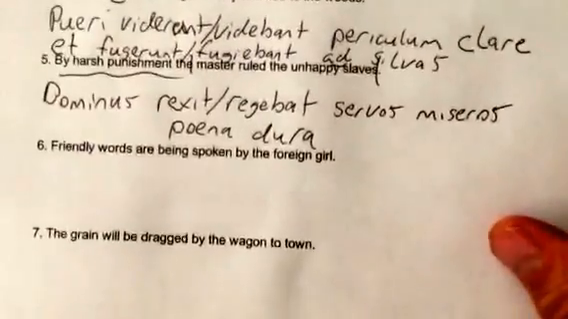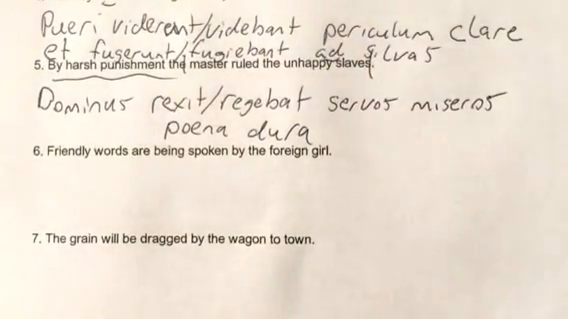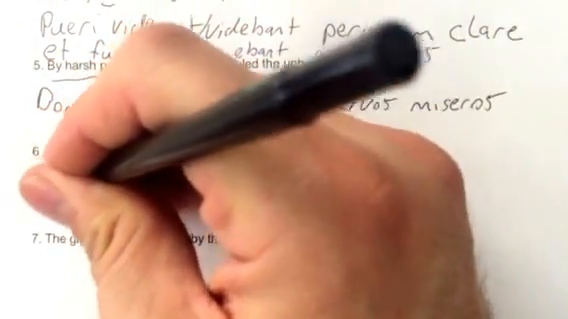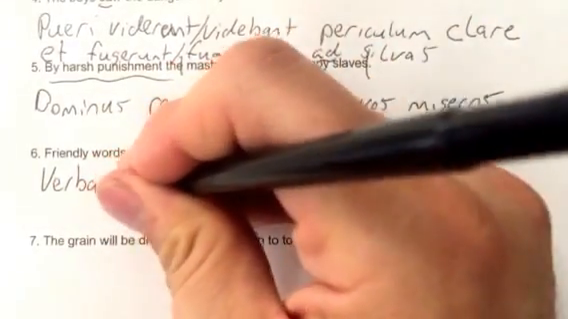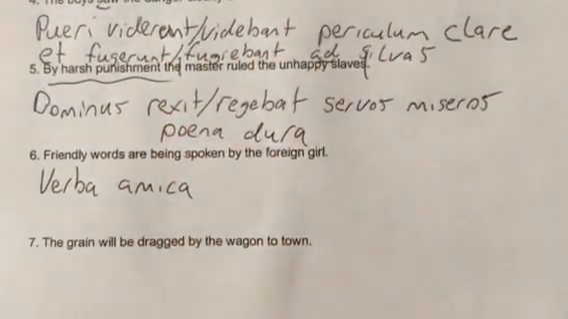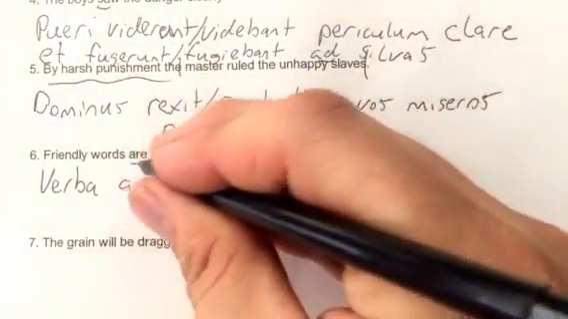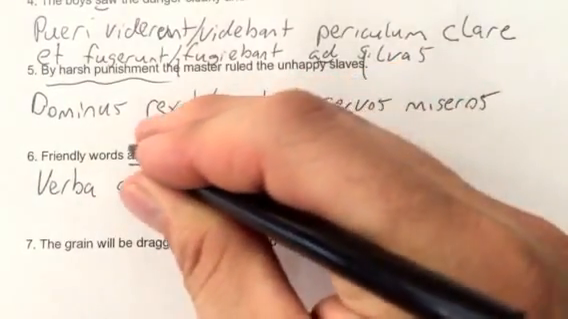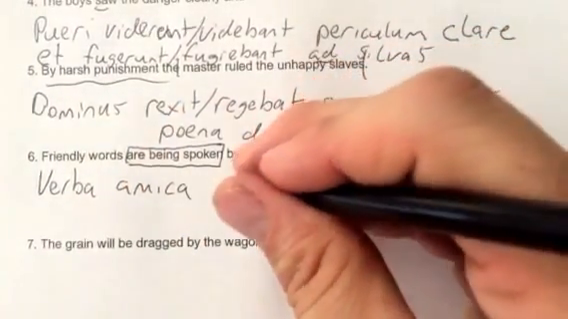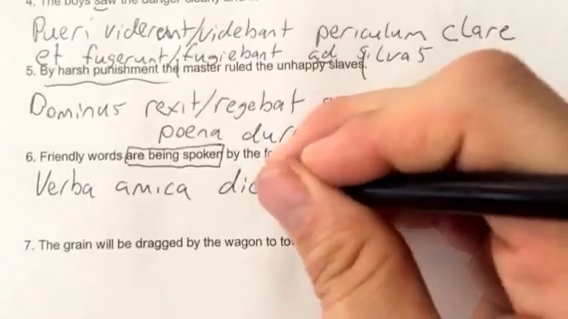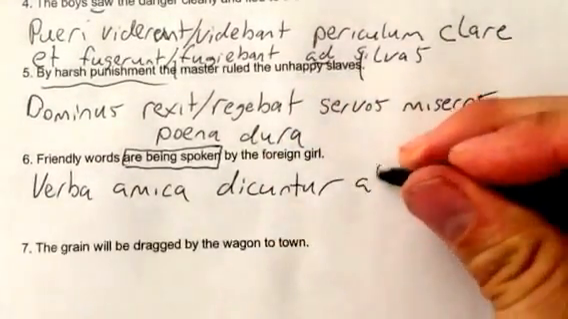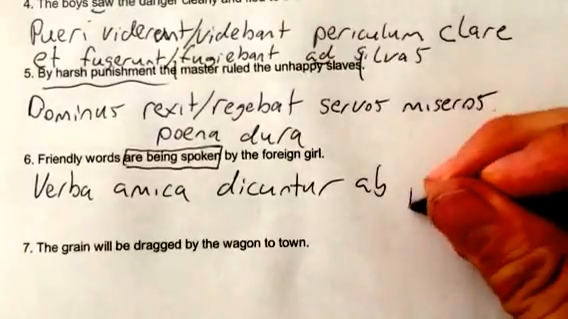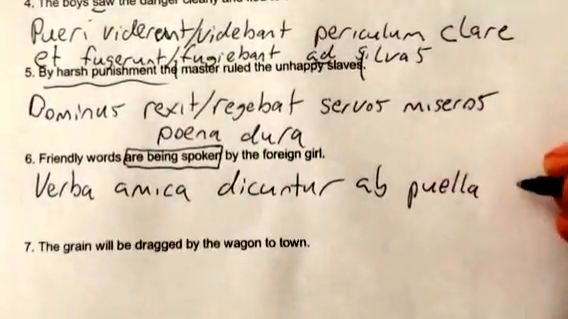And then last two, friendly words are spoken by the foreign girl. So words is verba, because it's neuter plural, verbum, neuter. Friendly is amica, and so it's the adjective. Are being spoken, this is present passive. And so the word for spoke is dico, so dicuntur, it's third plural, words. By a foreign girl, another ablative of agent. That'd be puella barbara.